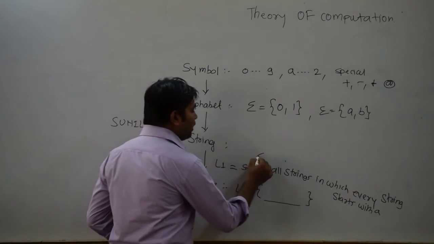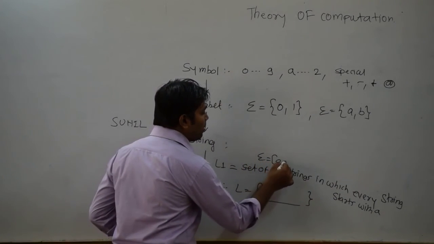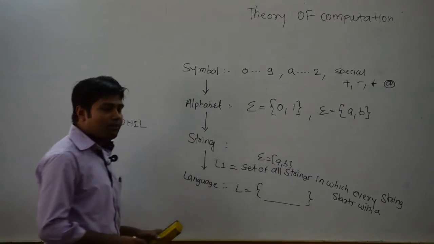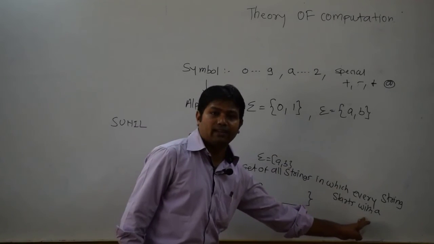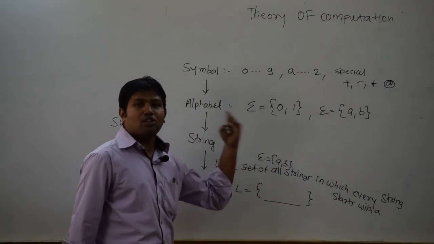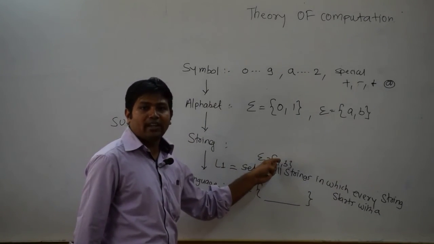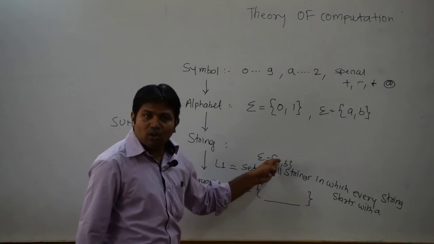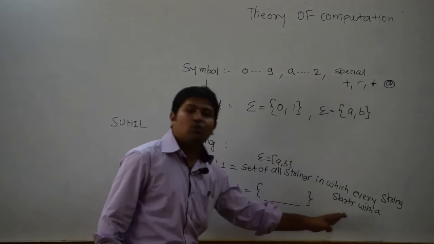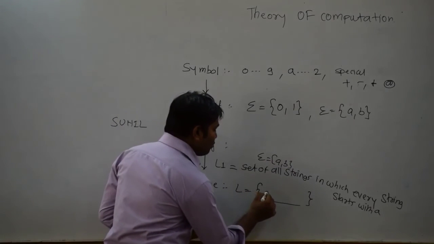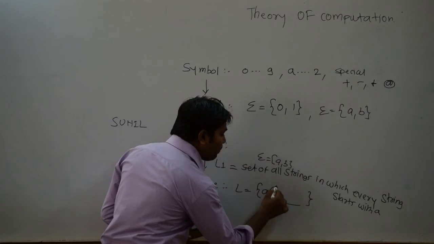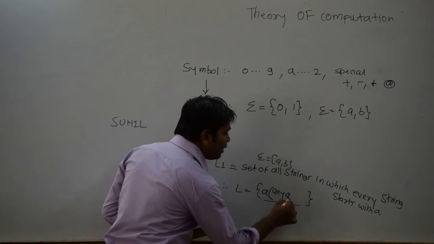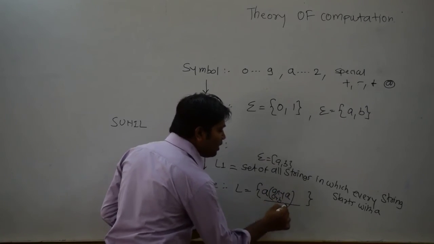For the L1 condition we have the alphabet A comma B. Now what the condition is telling me is that it should consist of the strings in which every string starts with A. There can be a large number of strings formed on A and B, but what you want is that the string should start with A. After that A, there can be any number of A or B, there is no problem.